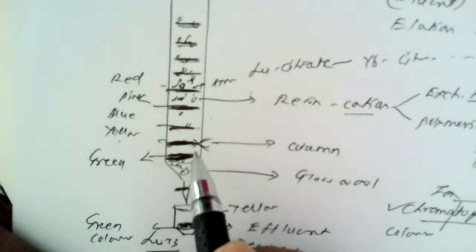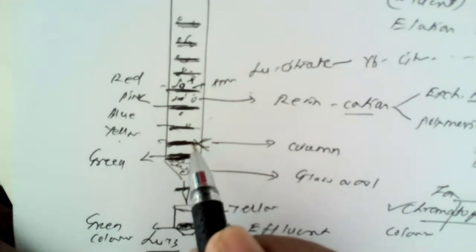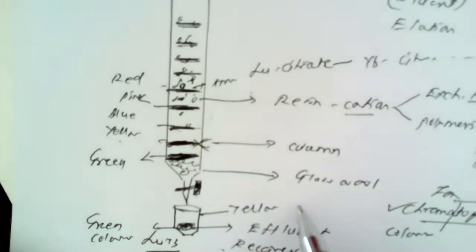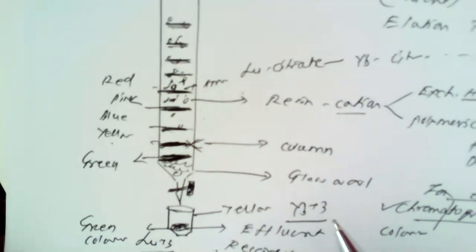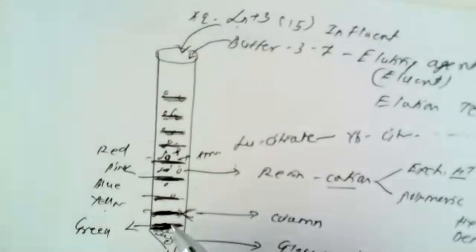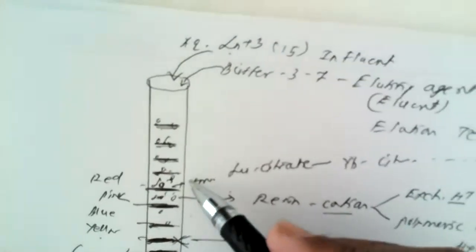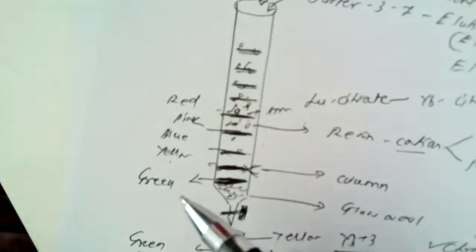This disappearance of the yellow colored band from the resin bed indicates that ytterbium, that is, the tri-positive ytterbium ion, is separated. Similarly, other members are also separated from the column depending upon the decreasing order of their atomic number.